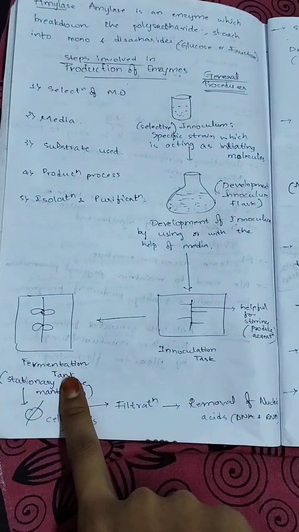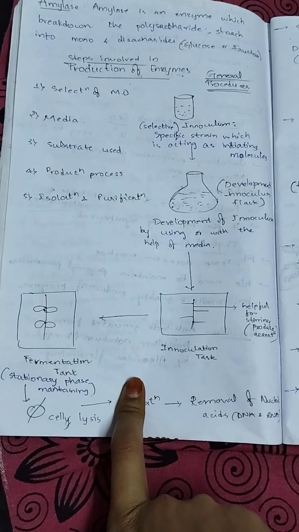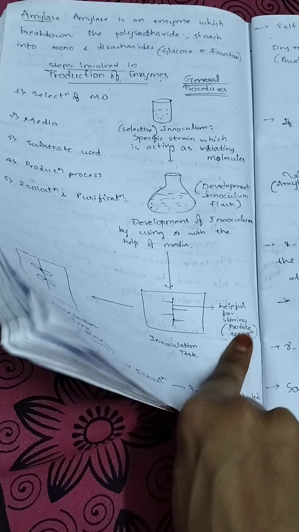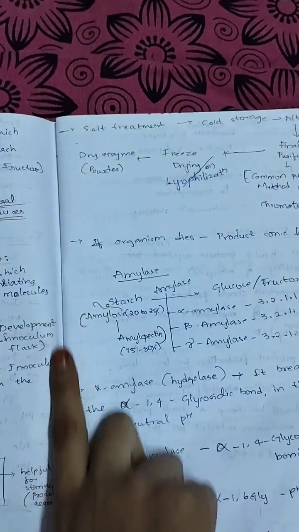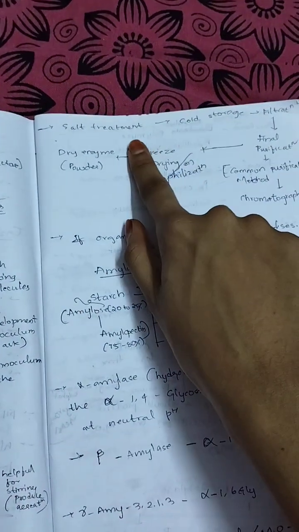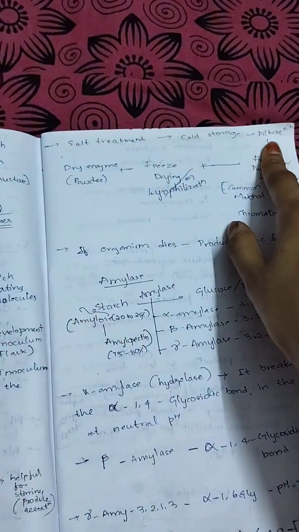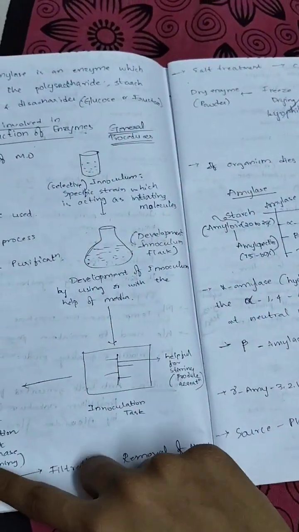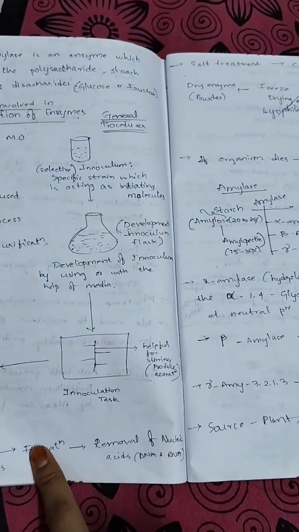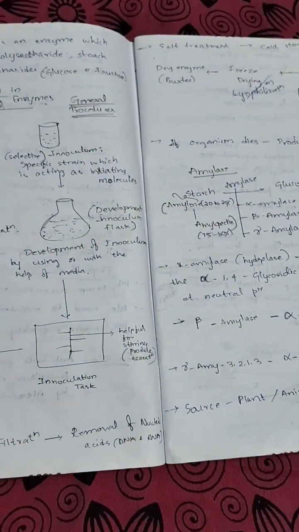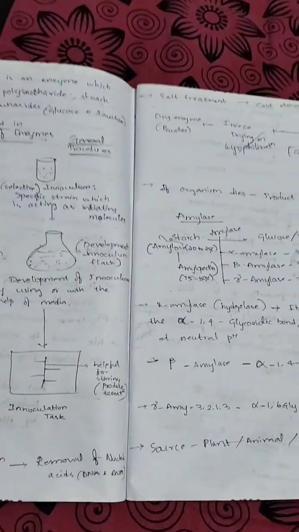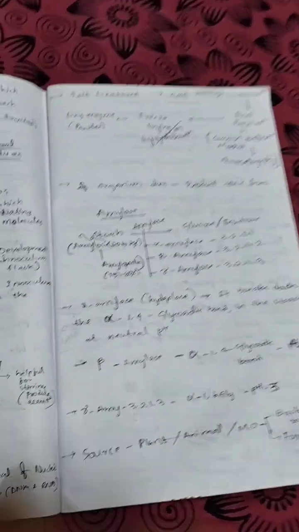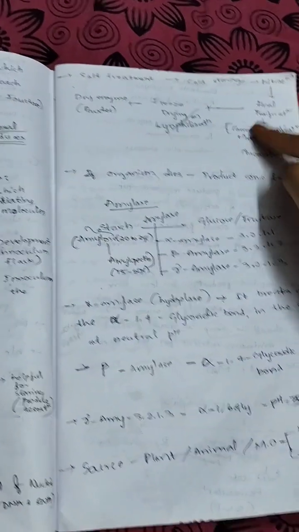In the fermentation tank the stationary phase is maintained, cell lysis occurs and filtration occurs. After filtration, nucleic acid is removed and salt treatment is done. After that, cold storage, and again filtration is done. After fermentation, cell lysis is done. After cell lysis, filtration. Between two filtrations, nucleic acid is removed, salt treatment is done, and cold storage happens. Then after filtration again, final purification is done.